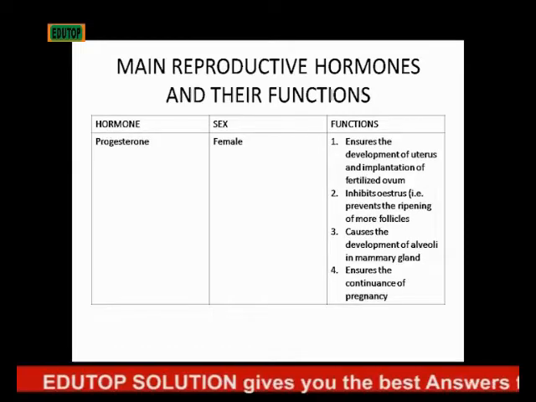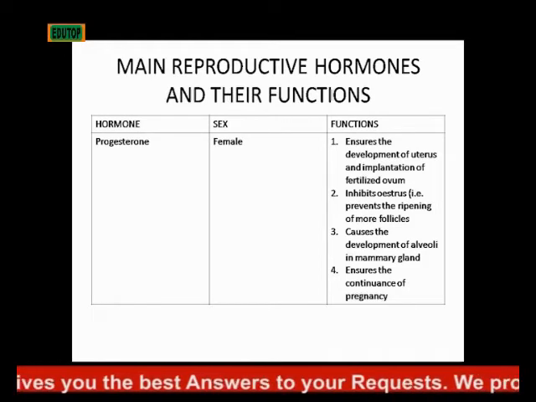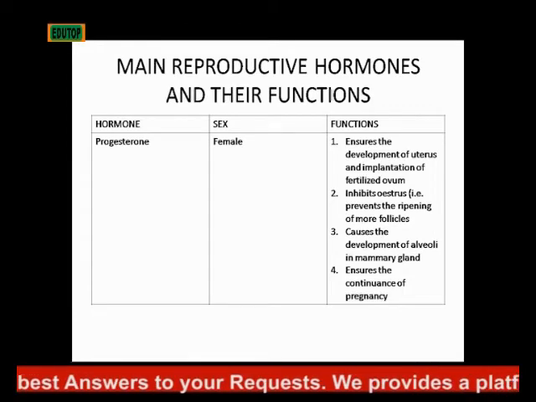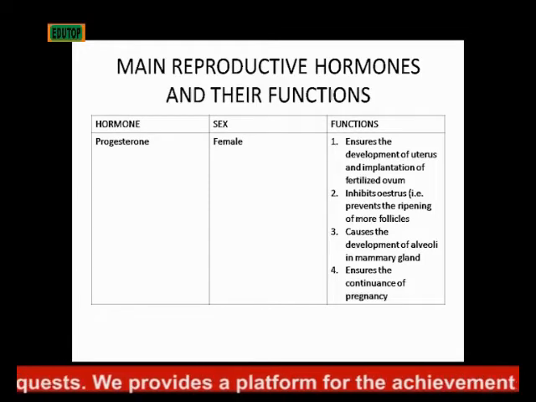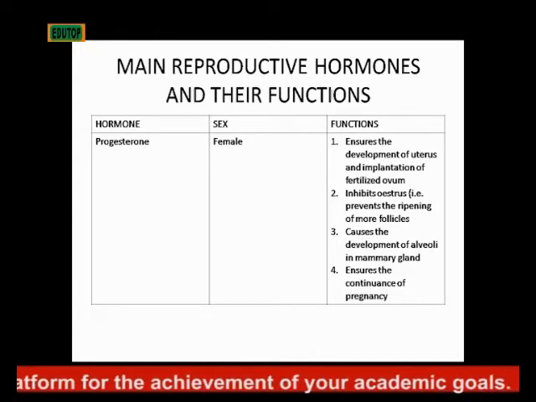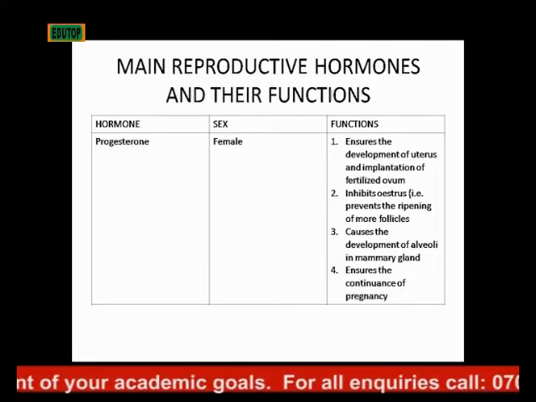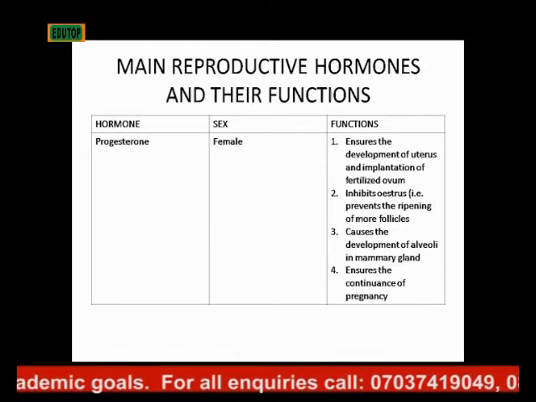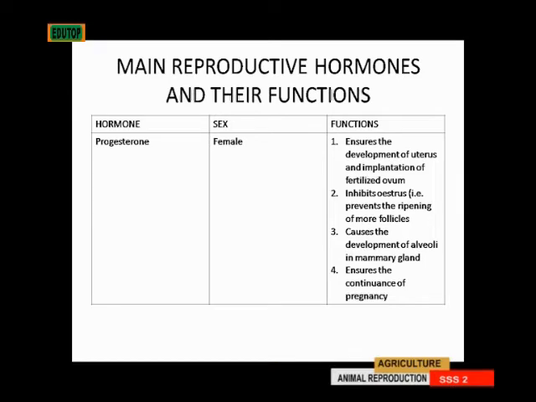Now, progesterone is found in the female. It ensures the development of the uterus and implantation of the fertilized ovum. It inhibits ovulation, that is, it prevents the ripening of more follicles. You know, progesterone is high in the female when pregnancy or gestation is in place. So it prevents further release of eggs in the female for fertilization. That's what it does. Then it causes the development of alveoli in the mammary gland. Then it ensures the continuance of the pregnancy. Progesterone is the pregnancy hormone.